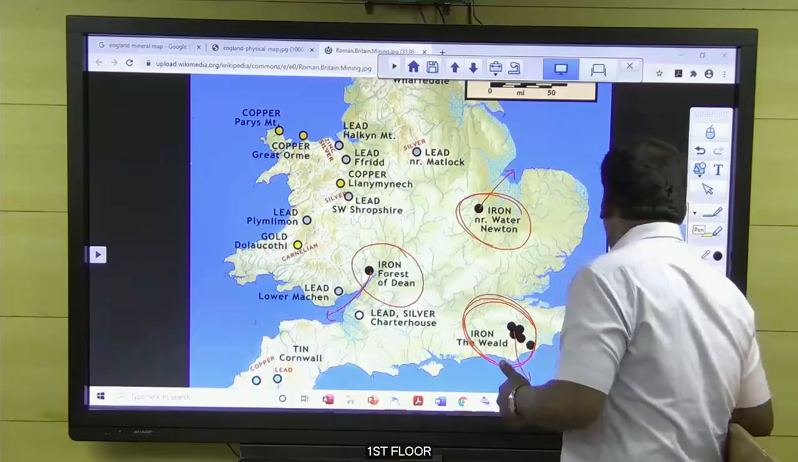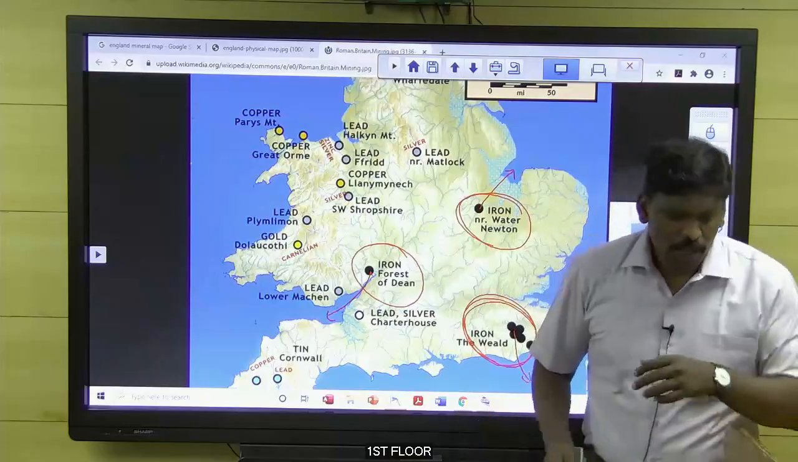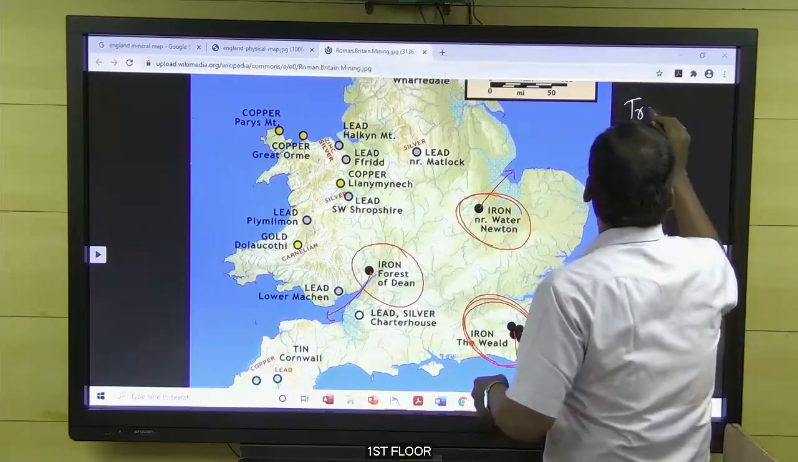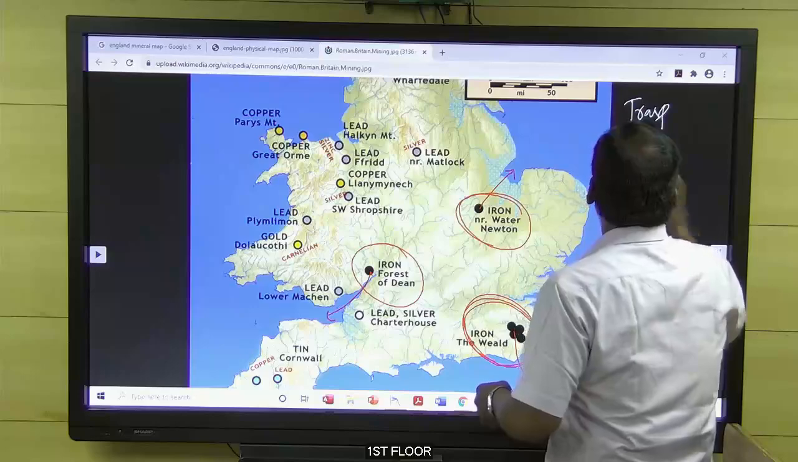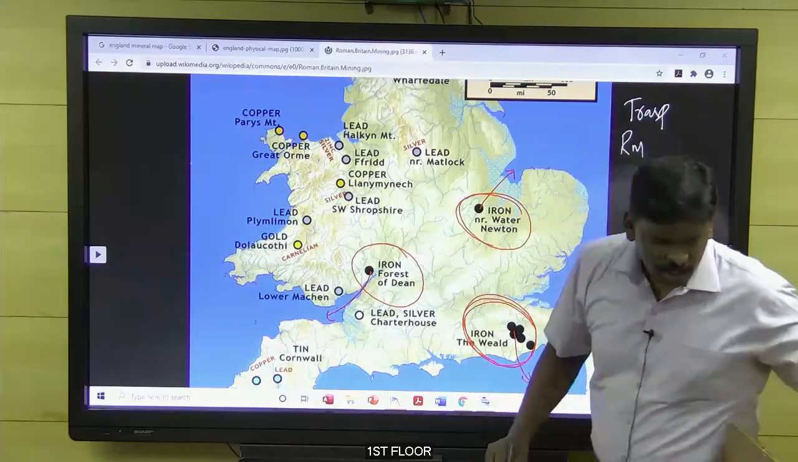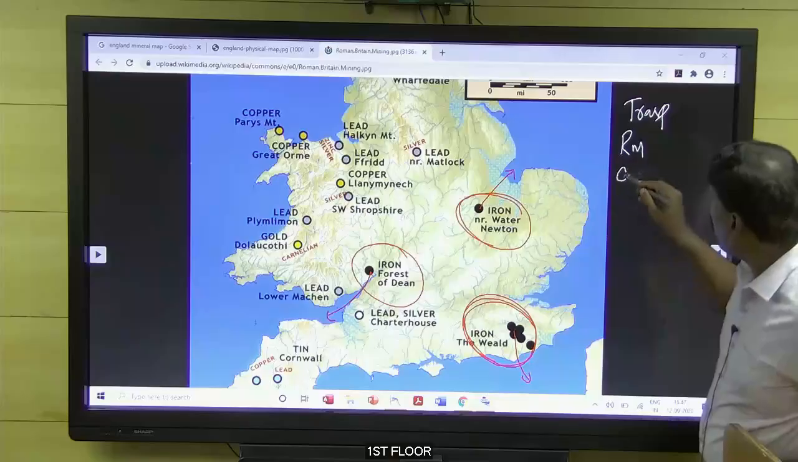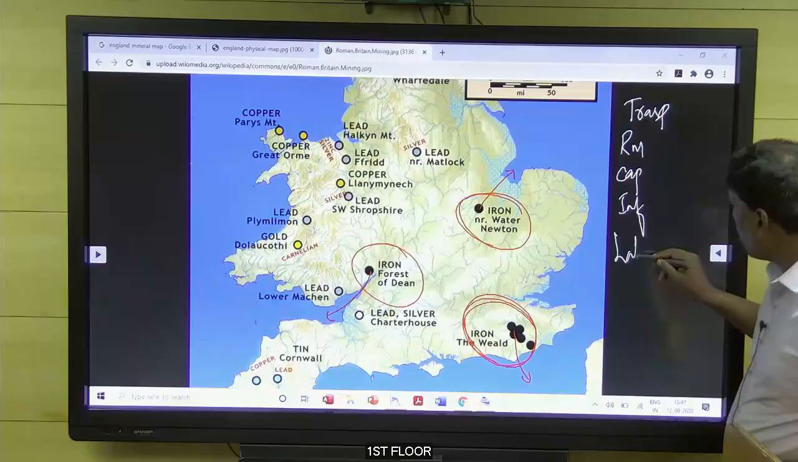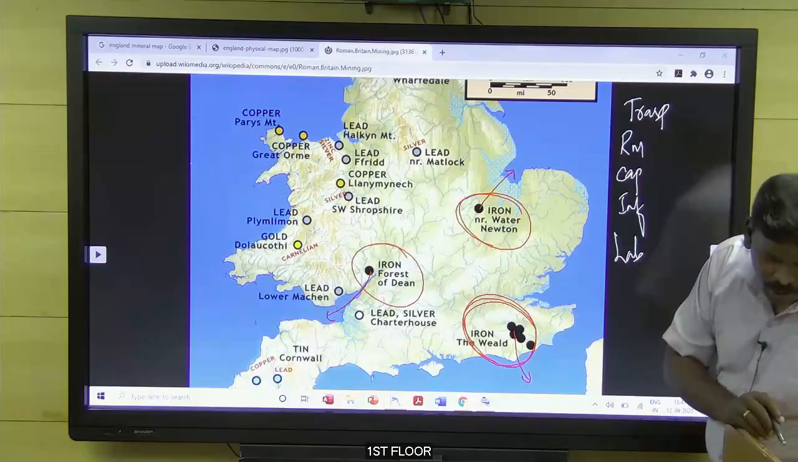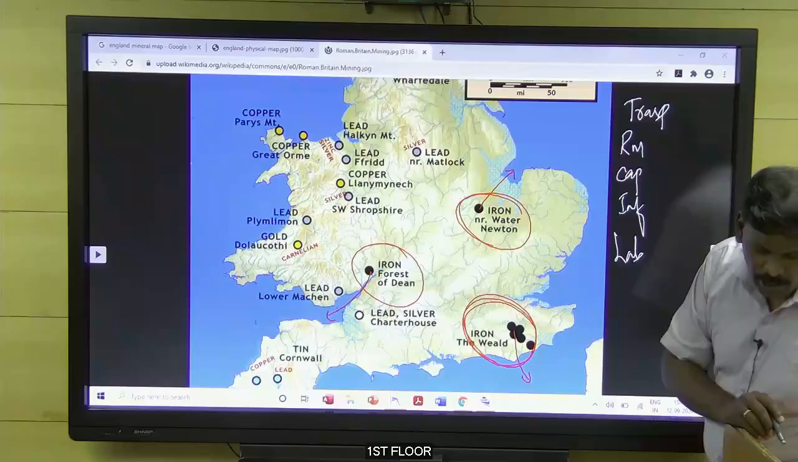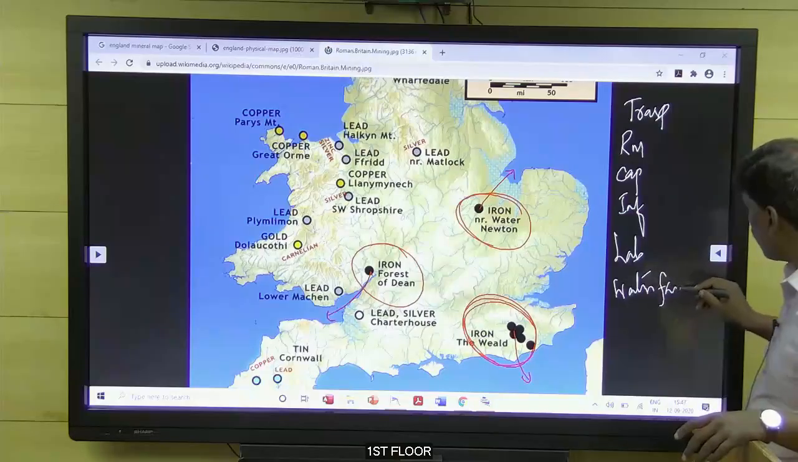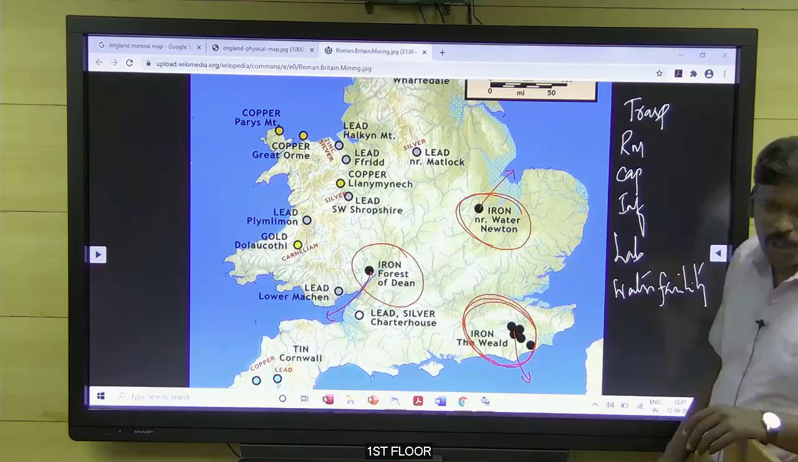If anyone wanted to start an industry, what are the important things? Very good. Transport, raw material, capital, infrastructure, labor, and water facility. Very good.